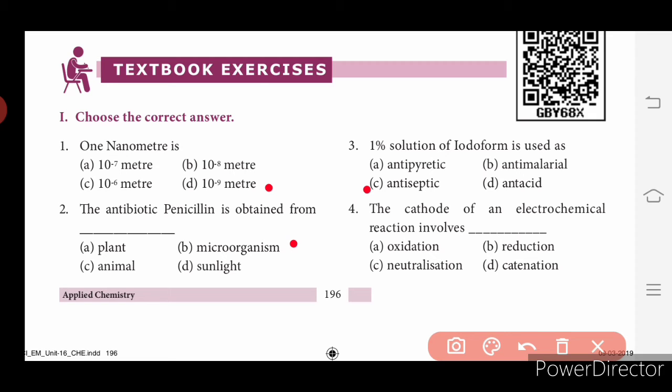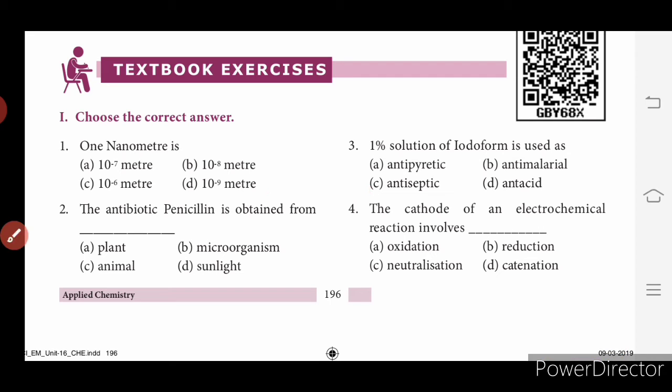The cathode of an electrochemical reaction involves: oxidation, reduction, neutralization, catenation? The cathode involves reduction; anode involves oxidation.